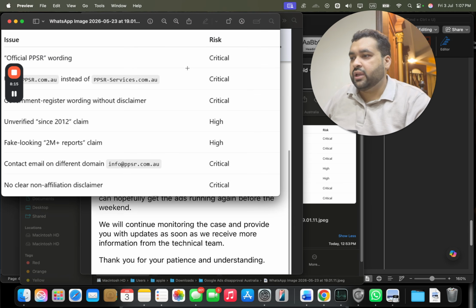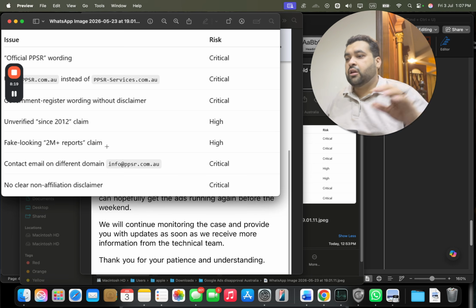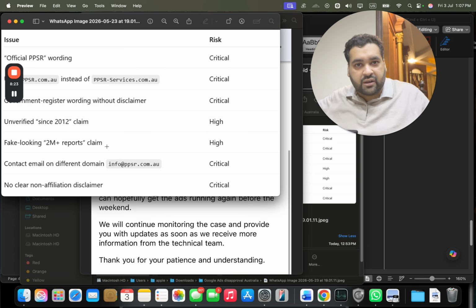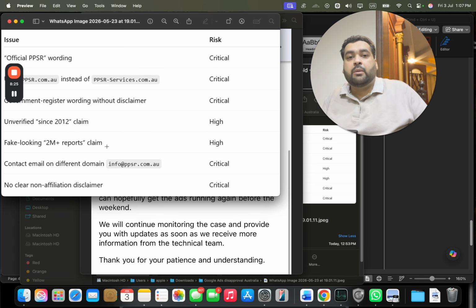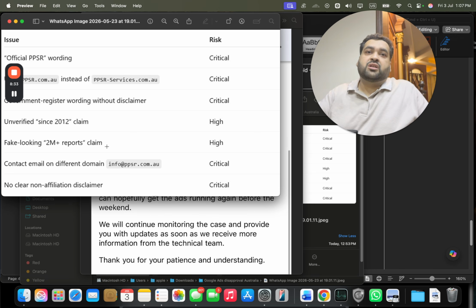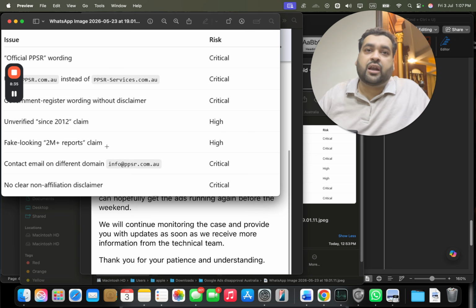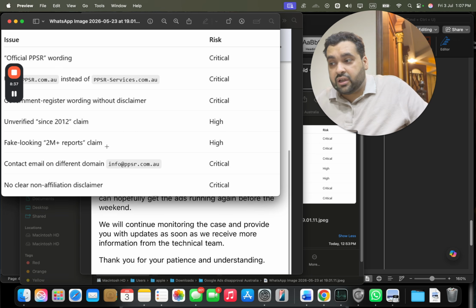You can see some other wording over here, and some fake claims over there, like "2 million plus report." Now this can cause an unreliable claim error. Although this is not currently being diagnosed by Google, Google can later label it as an unreliable claim, flag it for circumventing systems and as a compromised site, and say that your website has other errors and issues.